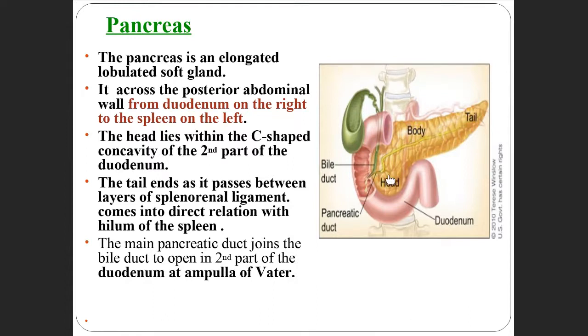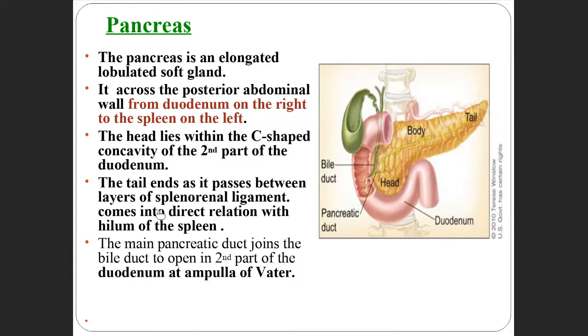The head of the pancreas lies in the C-shaped cavity of the second part of the duodenum. Whereas the tail, how does it connect?